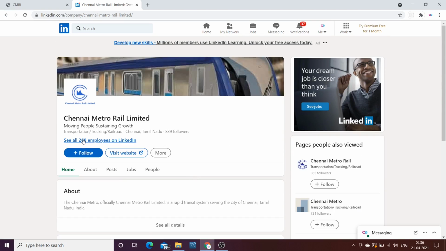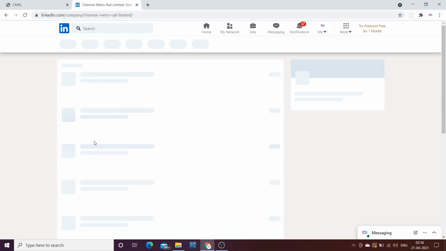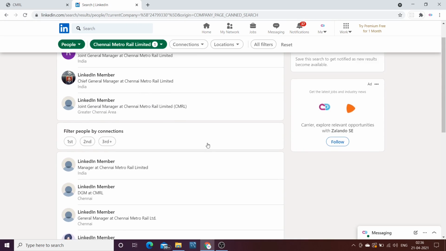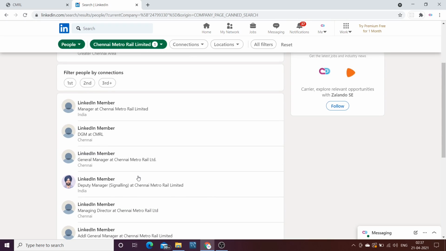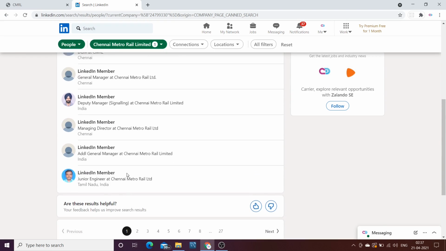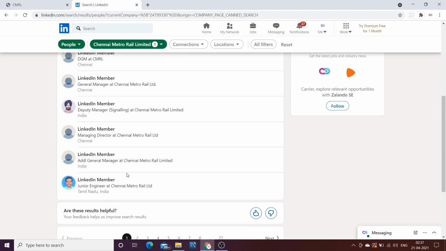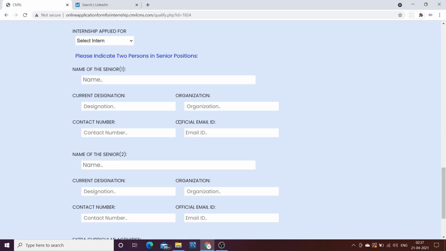And you can see here there are 268 employees on LinkedIn who worked at Chennai Metro Rail Limited. You need to open this and you will see all the details of those working in Chennai Metro. There are many persons. You can message any one of them so that they provide you a referral, and you can then enter their details here.